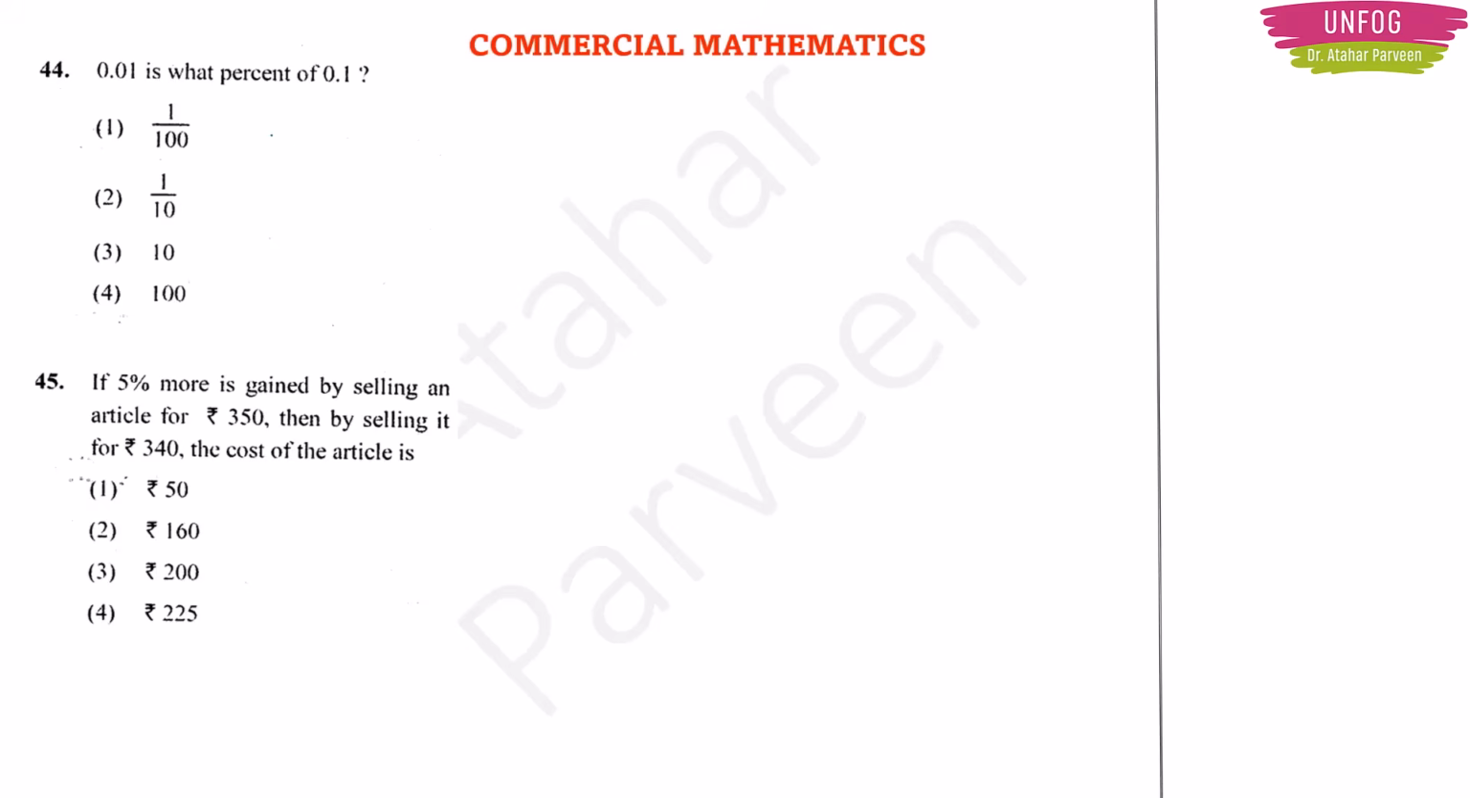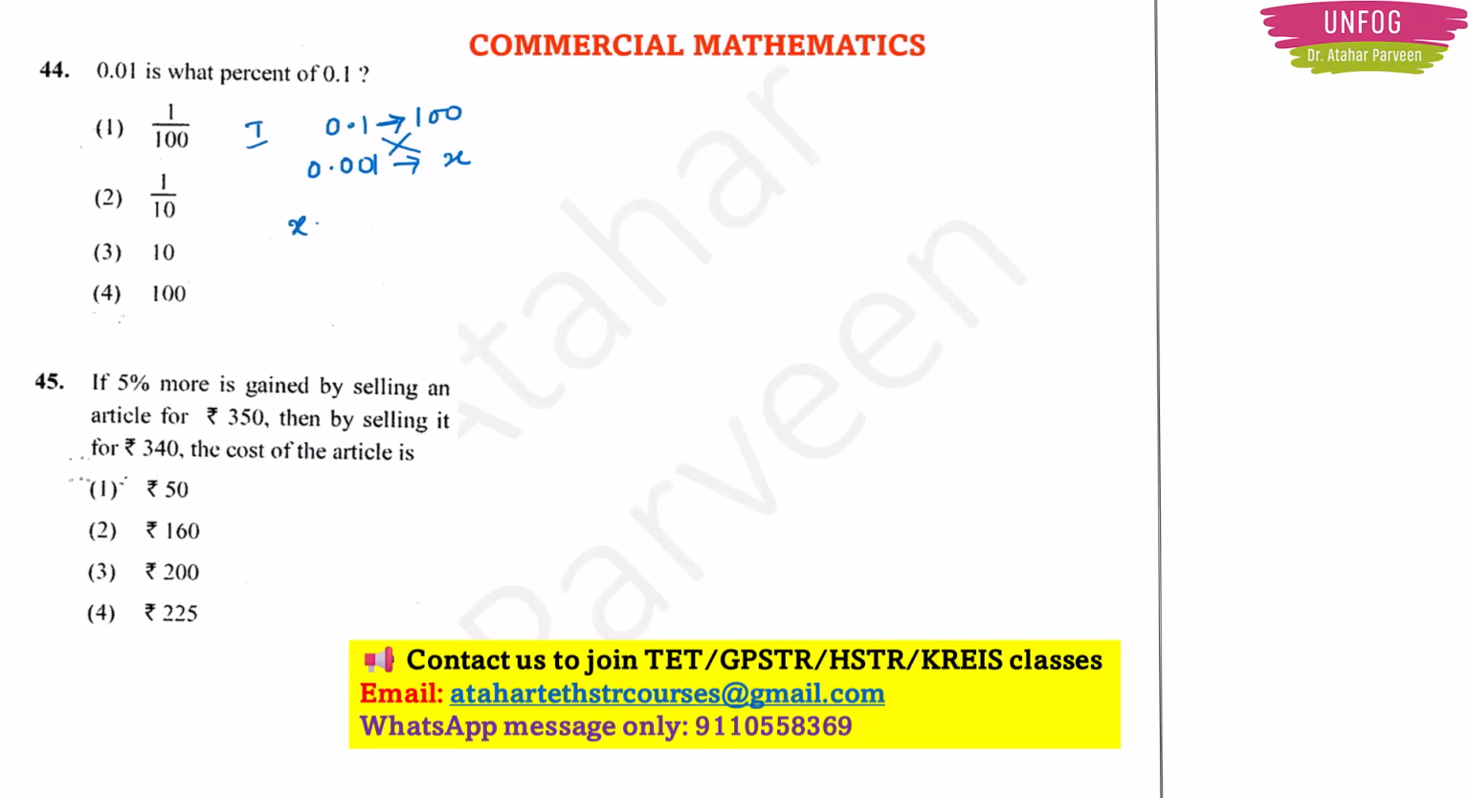Okay. First method is, if 0.1 is for 100, then 0.01 is for what? Because they are telling 0.01 is what percent of 0.1, right? So 0.1 is for 100%, then 0.01 will be for what? Do cross multiplication like the unitary method. So x will be equal to 0.01 into 100 by 0.1, or x will be equal to 1 by 0.1. So this will be equal to 10%. Okay, so this is one method, or I have a second method also.